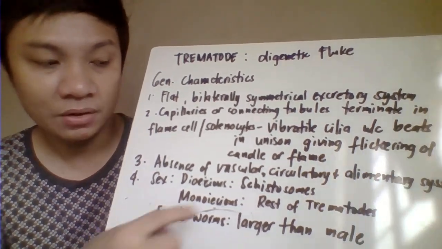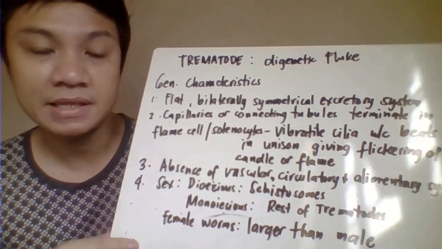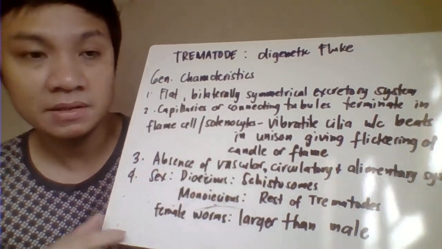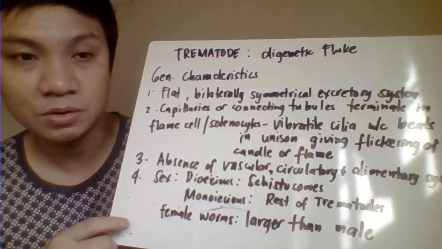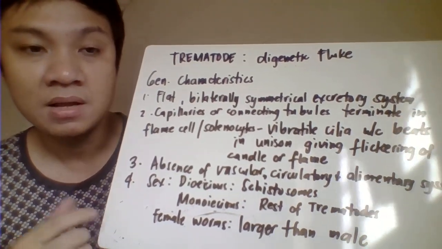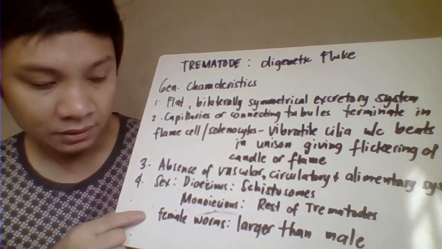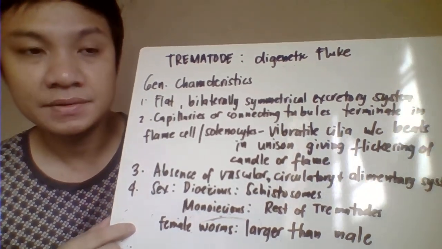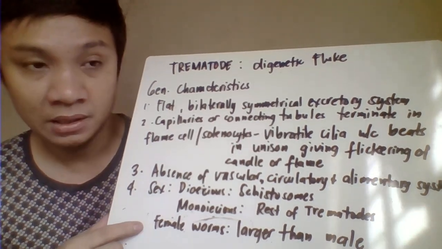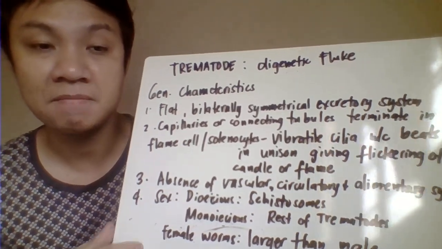That's only applicable to the schistosomes. For the rest of the trematodes or flukes, they are considered to be monoecious. So our schistosomes are different because they are dioecious. The others are monoecious, meaning they are hermaphrodite, where the adult worm houses both the male and female reproductive organs. In the case of schistosomes, they have a separate body plan for the male and female adult worm. The rule here is that the female worms will always appear much larger compared to the male worms.